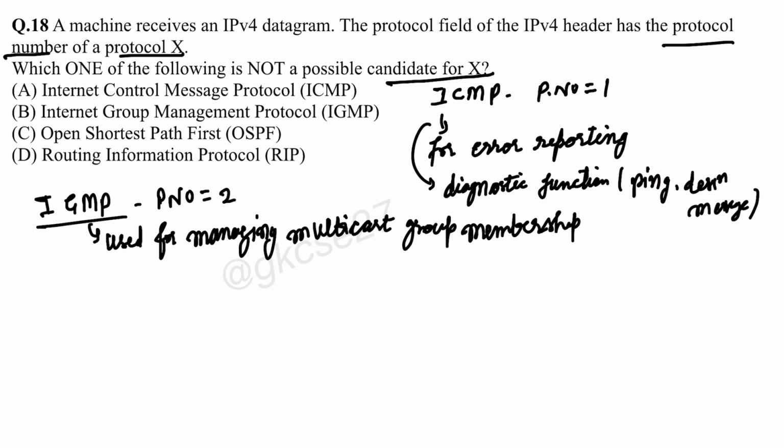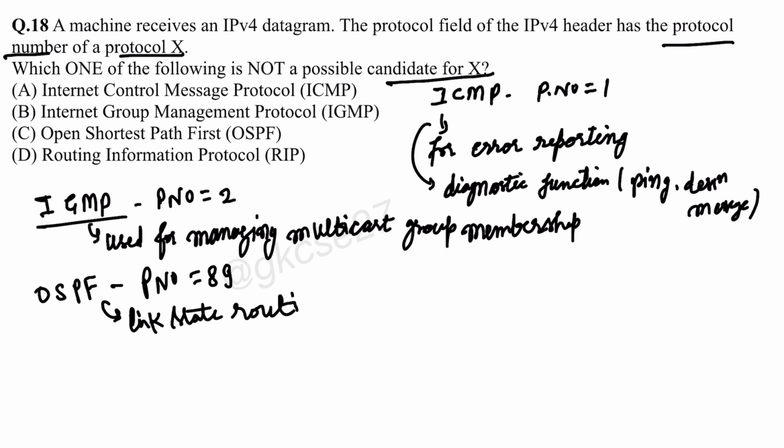Okay. And the next one is OSPF. So this is also possible, and its protocol number is 89. And this is a link state routing protocol used for intra-domain routing. So this is used for routing. Okay, you know.